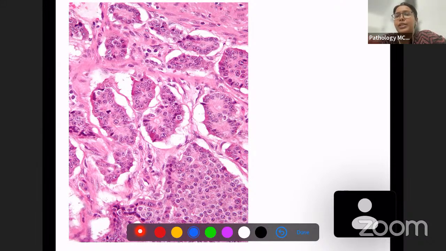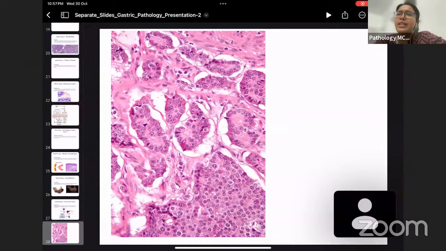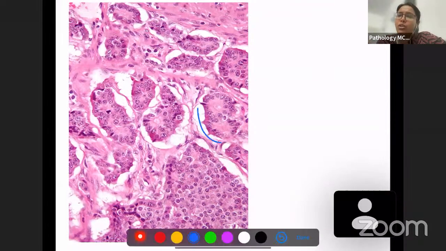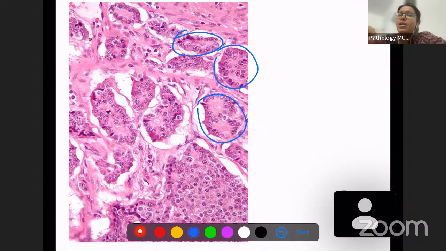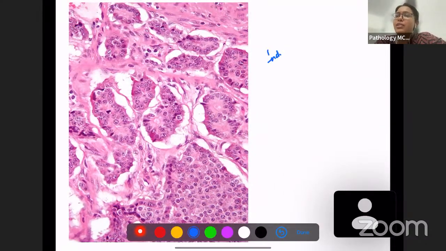So first of all, you can see nest-like cells here. Always you will see these nests in carcinoid syndrome. Nest-like appearance. Now when we talk about individual cells, nest-like appearance as a whole, there are lots of tumor nests. When we are going to talk about individual cells, what we are going to see is salt and pepper appearance.